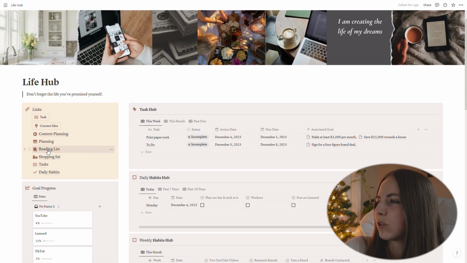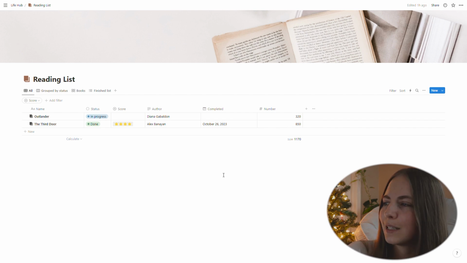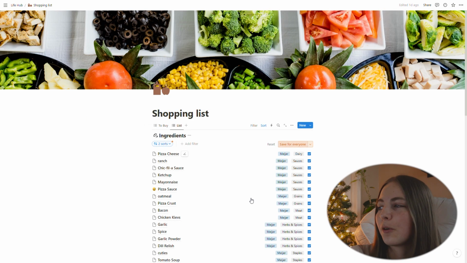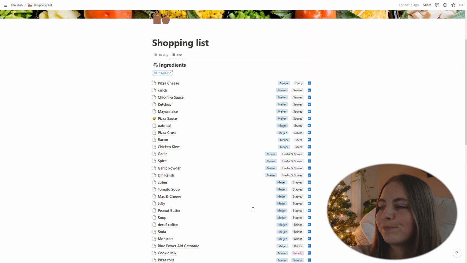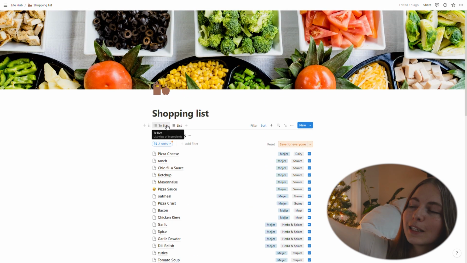And then just real quick, my reading list, this needs updating. I'm currently reading Outlander. I read The Third Door like 2 or 3 months ago, and I've read probably 10 books since then, so it really needs updating. Then I have my shopping list, and this is just what I go through every single week to plan what we're going to buy. We plan out our meals on a little whiteboard we have in the kitchen.